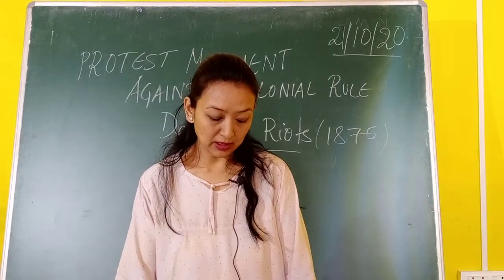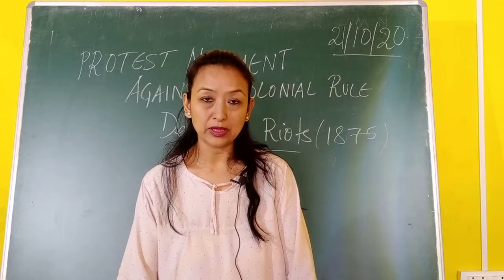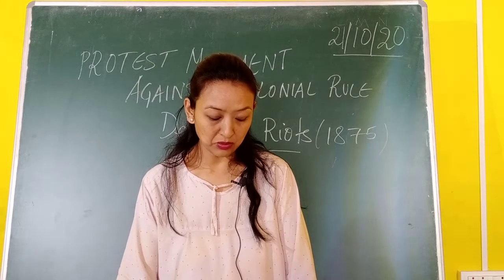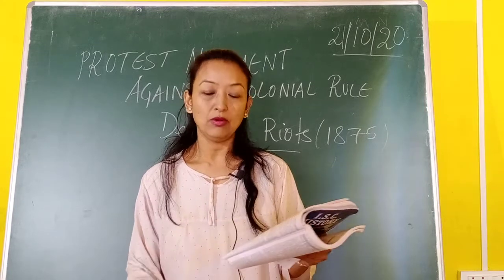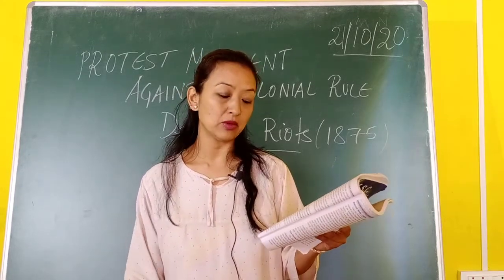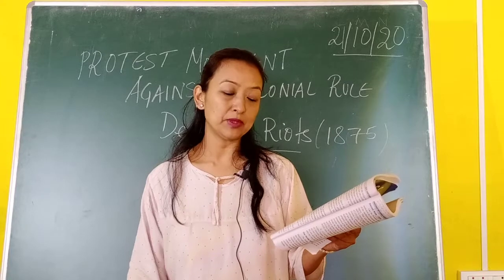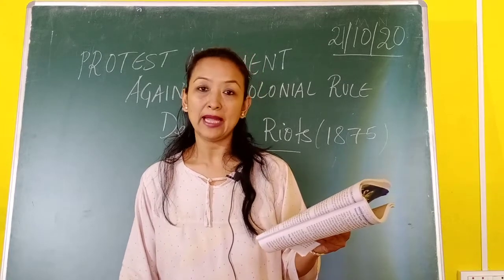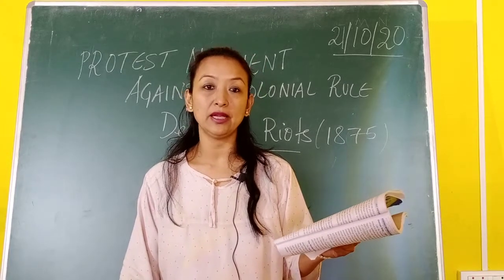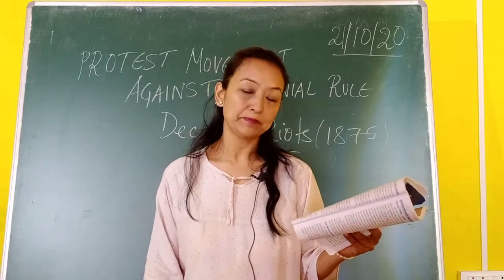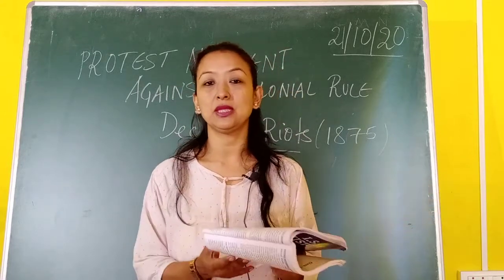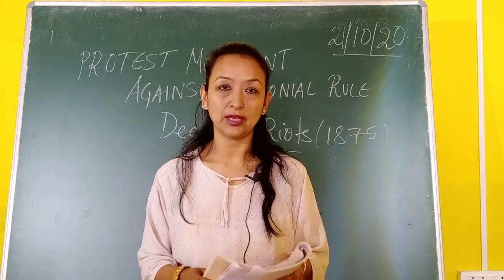Finally the government appointed the Indigo Commission to keep a record of the complaints, and corrective steps were taken to restrain the planters. The planters then shifted their plantations from Bengal to Bihar and UP. These were the measures taken by the British government.